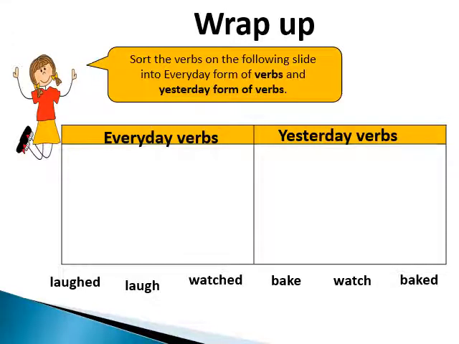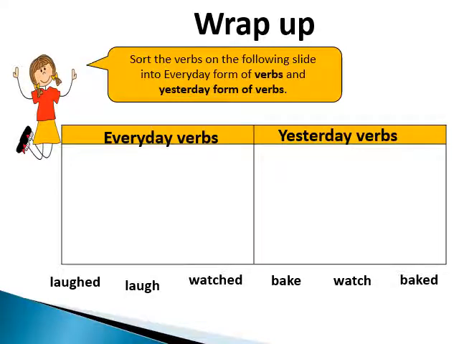This is the wrap up activity. Again we have two columns. One column is for the everyday verbs and the other column is for yesterday verbs. Again, verbs ending in ed will go in the column of yesterday verbs, and verbs without ed will go in the column of everyday verbs.